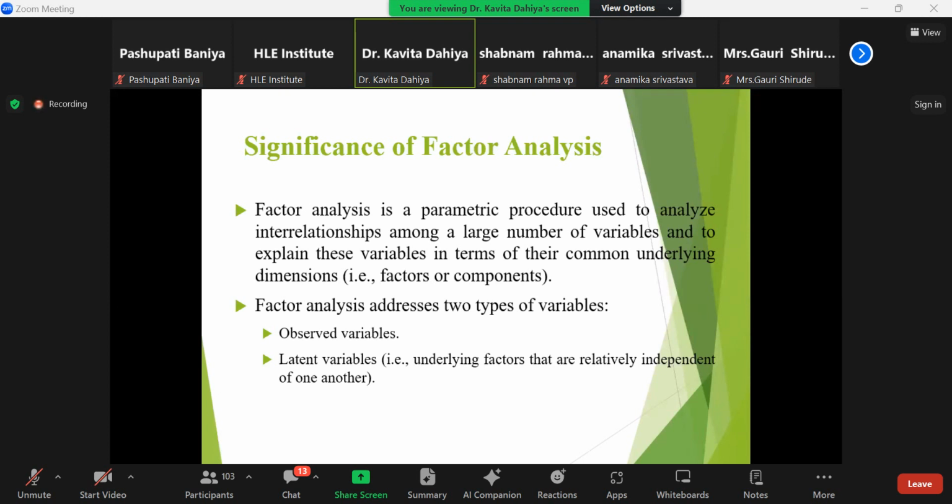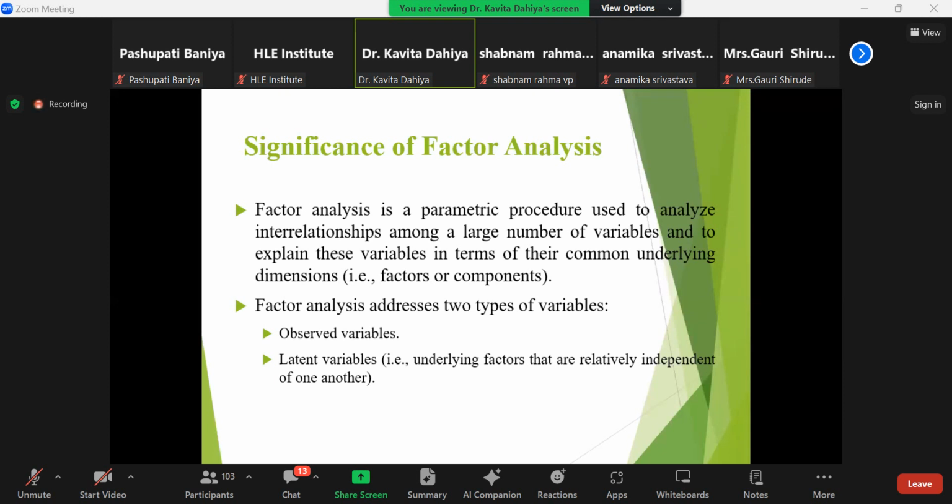So factor analysis is a parametric procedure used to analyze the interrelationship among a large number of variables and to explain these variables in terms of their common underlying dimensions. This is representing the common underlying dimensions. You need to keep this in mind. Factor analysis also addresses two types of variable: observed variable and latent variable. What is the difference between the observed variable and the latent variable?